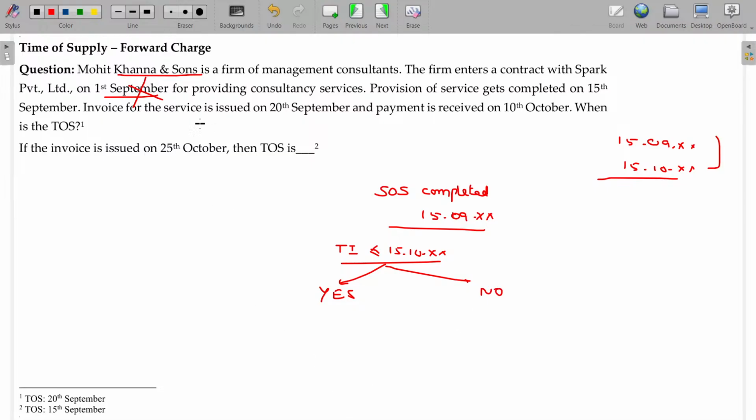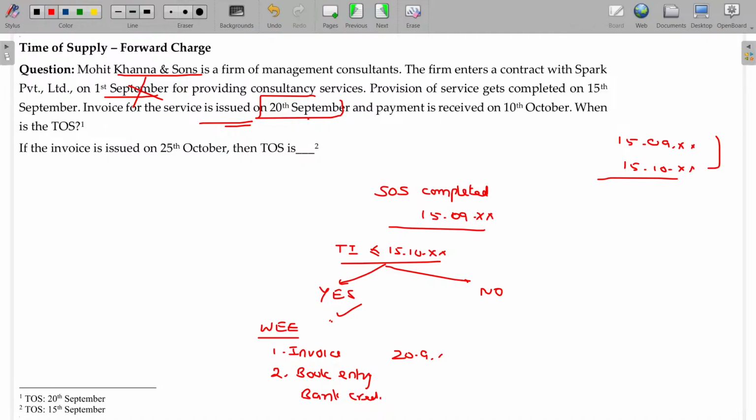Now, the invoice for the service is issued on 20th September. Yes sir, 20th September means yes sir. This scenario, then: whichever is earlier of the invoice date and the book entry for receipt of money or bank credit for receipt of money. Okay, the book entry being 20th September, payment received on 10th October.